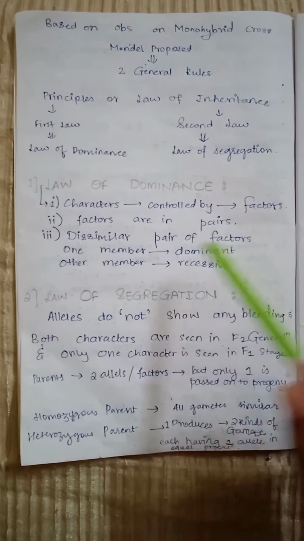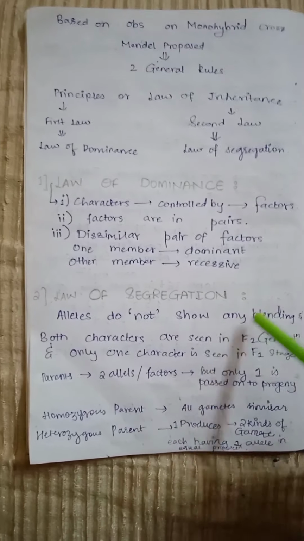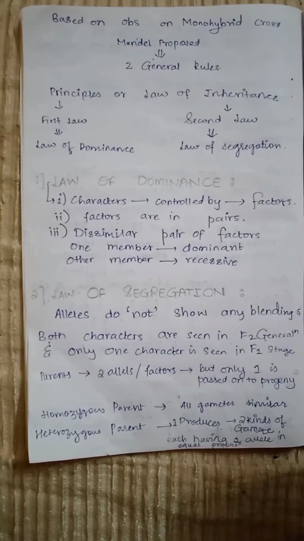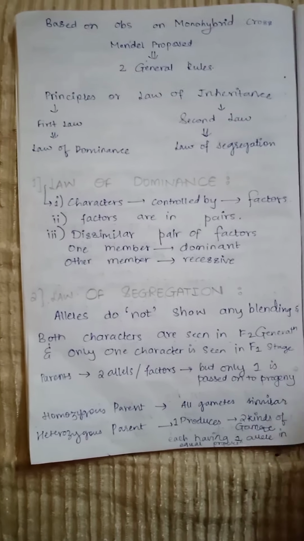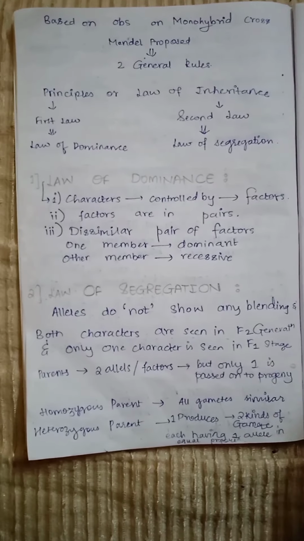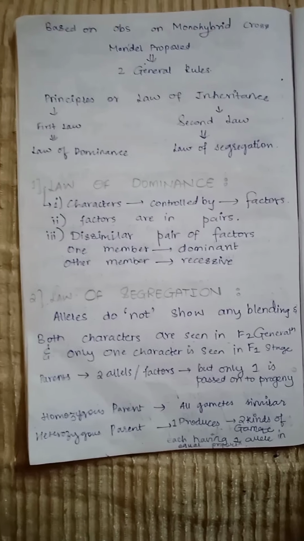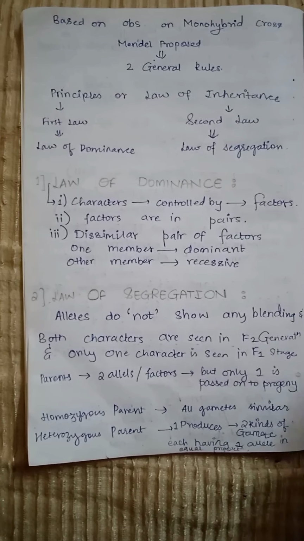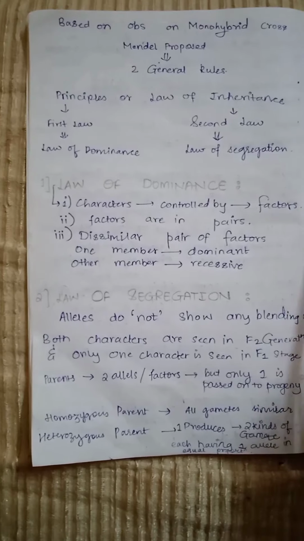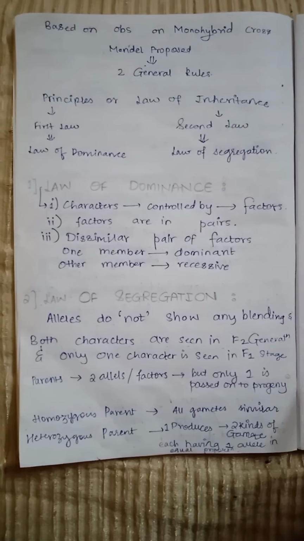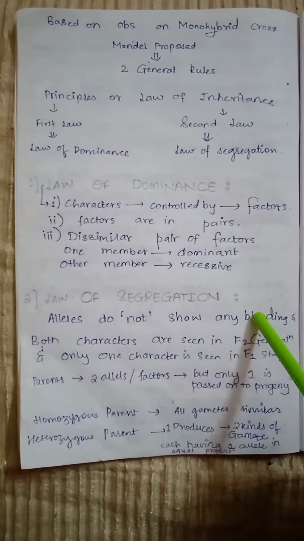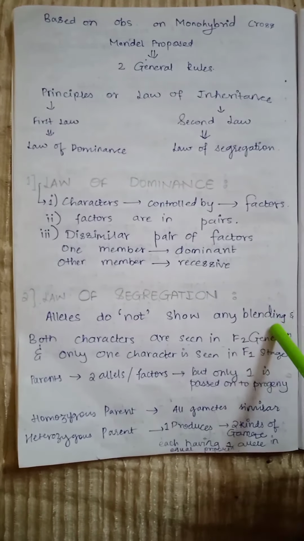Now the second law, which is law of segregation. In this, we can see that alleles do not show any blending, and both the characters are seen in F2 generation and only one character is seen in the F1 generation. In the diagrammatic representation also, we saw that in the F1 stage we only got a tall pea plant, but in F2 stage we saw that there were 3 tall plants but one was dwarf.